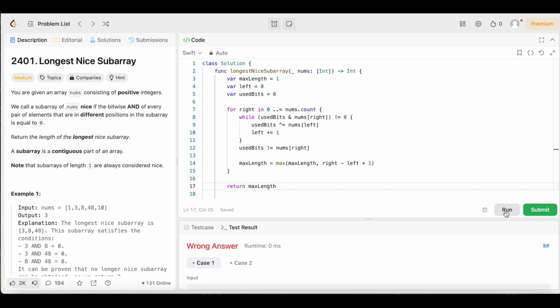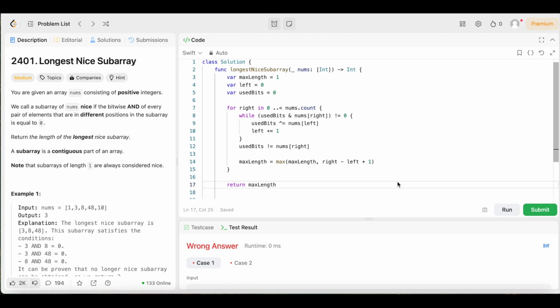Okay, we got the wrong answer. So let's see where we went wrong. Sorry, give me a moment while I figure this out. Oh, it shouldn't be an exclamation point.